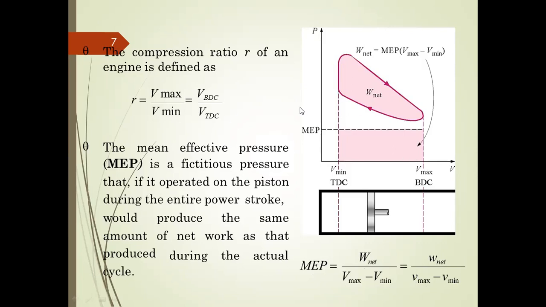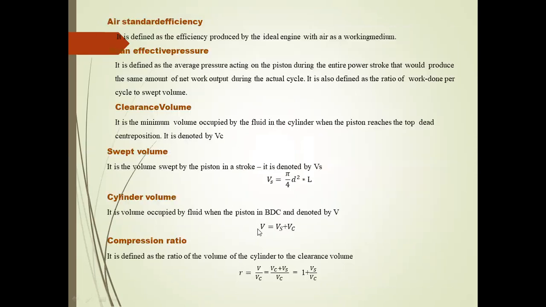The mean effective pressure accounts only for the total work done. The work is done in the isentropic compression process and the isentropic expansion process. As the piston moves from bottom dead center to top dead center, the total work is done over the process from bottom dead center to top dead center.